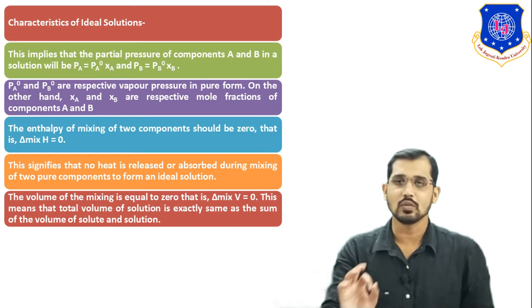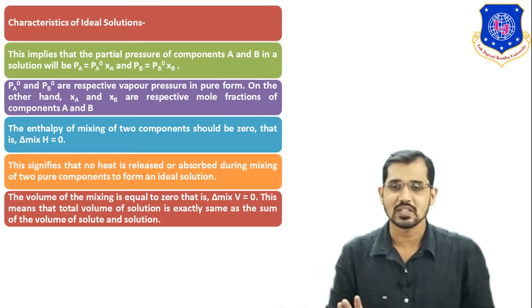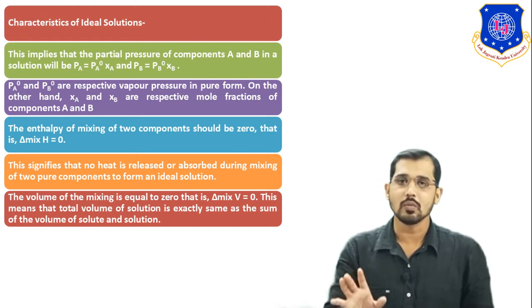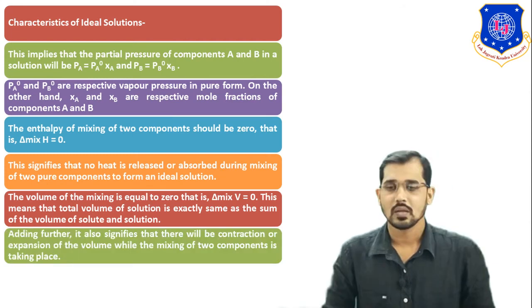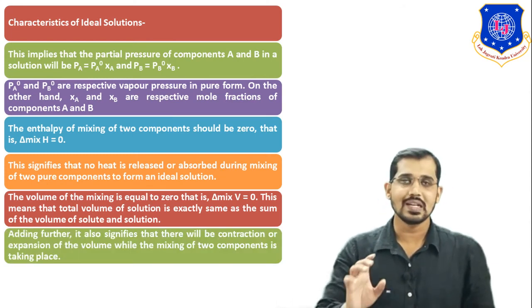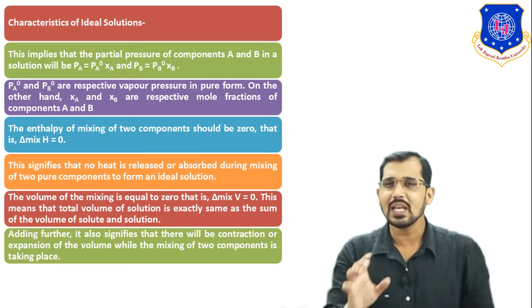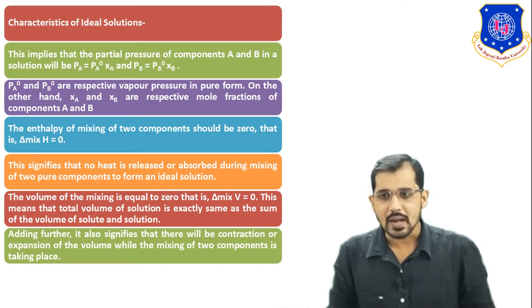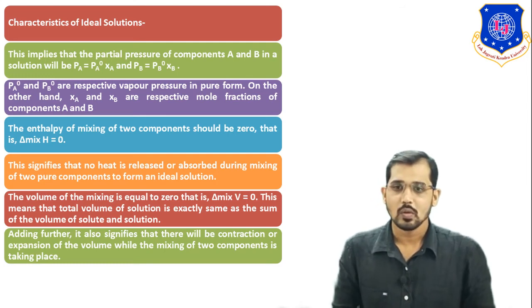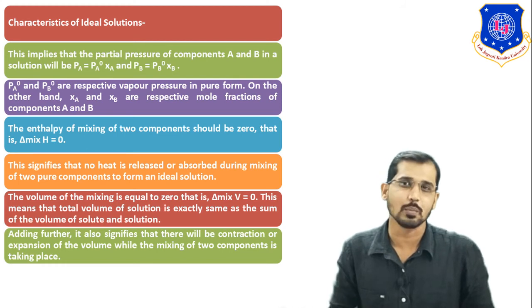Delta H mix is equal to 0 means there is no absorption and no release of the heat. Delta V mix is equal to 0 means total volume is exactly the same as the sum of the volume of the solute and solvent. And the last point related to the ideal solution: adding further, delta V mix also signifies that there will be no contraction and no expansion of the volume while mixing two components or more than two components in the mixture.